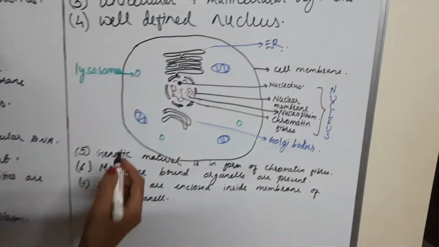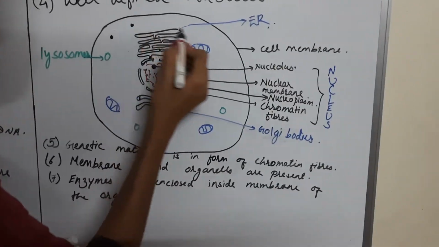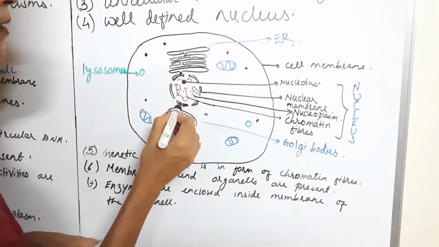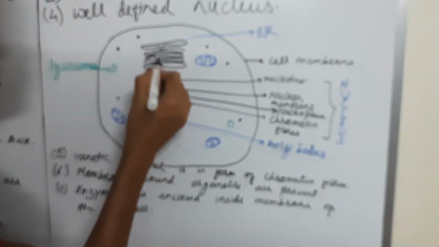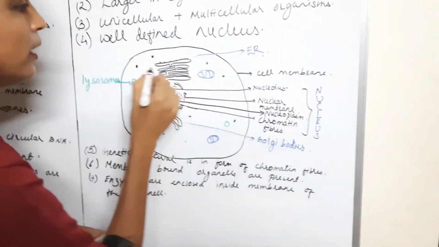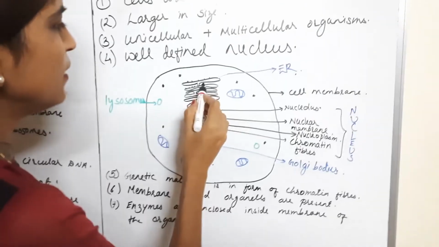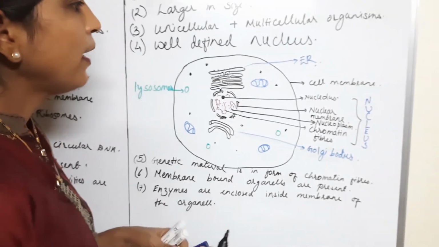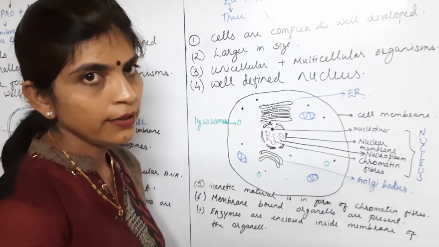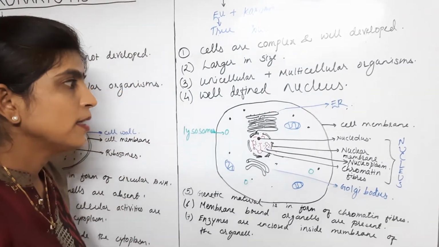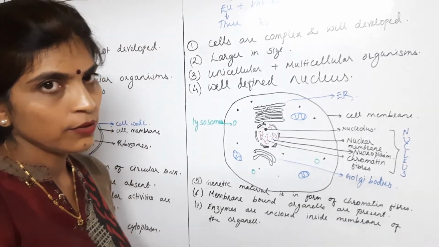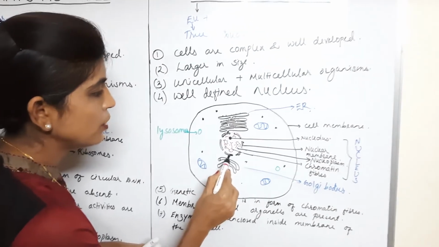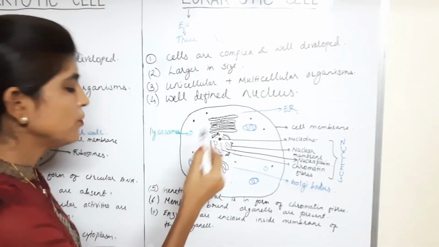Whereas in eukaryotic cells, ribosomes are present in the cytoplasm, and along with it they are attached to the nuclear membrane and endoplasmic reticulum also. If ribosomes are attached to the endoplasmic reticulum, such endoplasmic reticulum is called rough endoplasmic reticulum. If ribosomes are not attached, then it is called smooth endoplasmic reticulum. So where are the ribosomes present in eukaryotic cells? In the cytoplasm, attached to the nuclear membrane and attached to the endoplasmic reticulum.